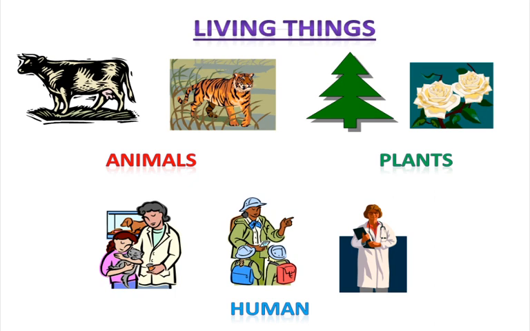But what about those things which we cannot see by our eyes? Are there living things which we cannot see by our eyes? Yes, certainly. There are living things which we cannot see by our eyes, and these are called microorganisms. These microorganisms are there in our life, but we cannot see them by our naked eyes. We can see these organisms only by a microscope. They can be present in the air, in the soil, in the water, like that, but you cannot see them by your eyes.